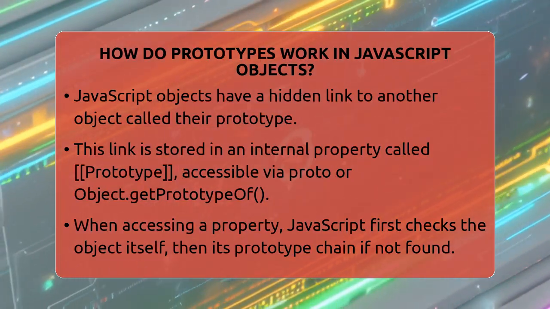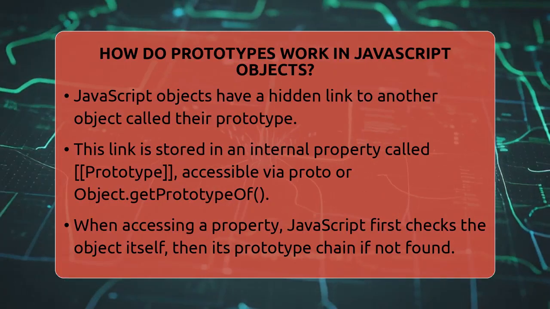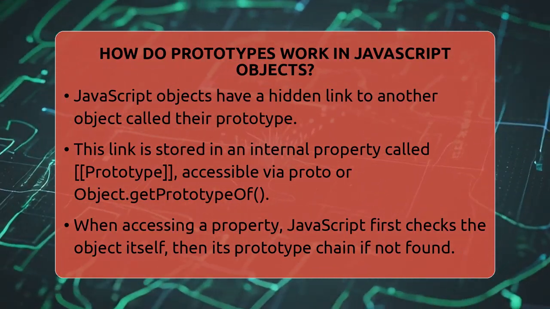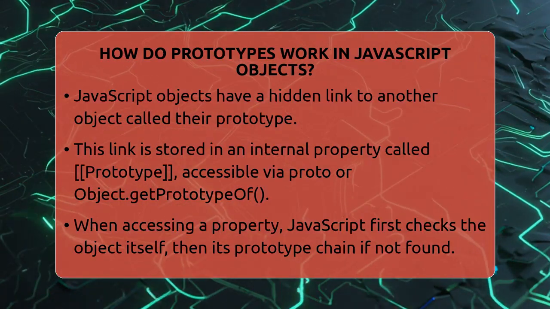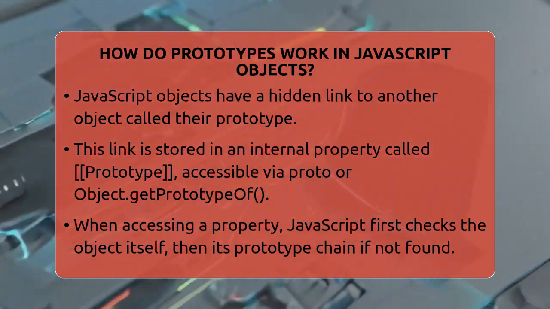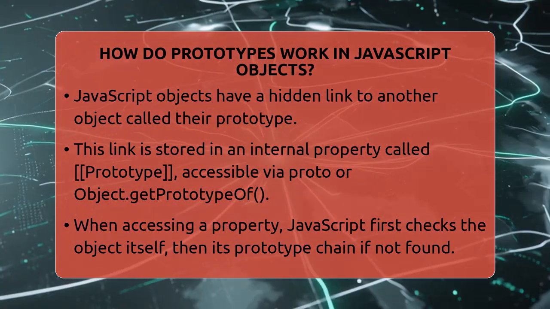How do prototypes work in JavaScript objects? Imagine you have a collection of objects, each with its own properties, but they also share some common features. How does JavaScript make this sharing happen? That's where prototypes come into play. Every object in JavaScript has a hidden link to another object called its prototype.